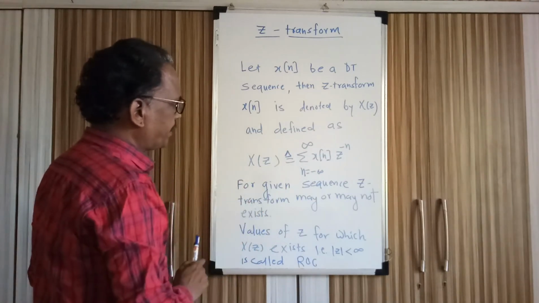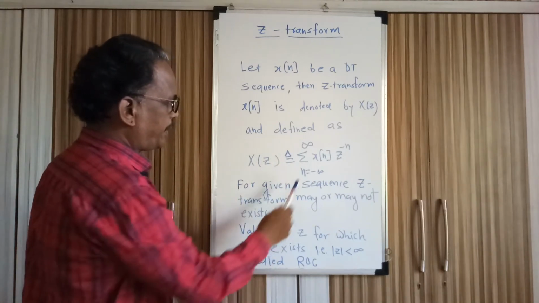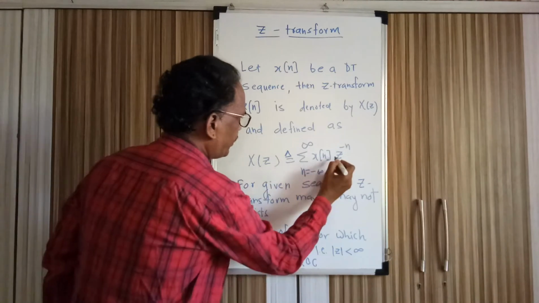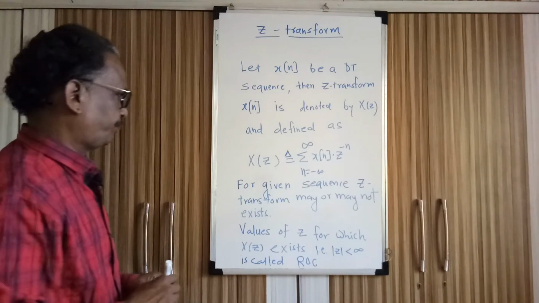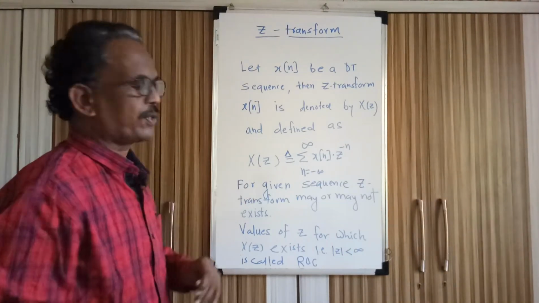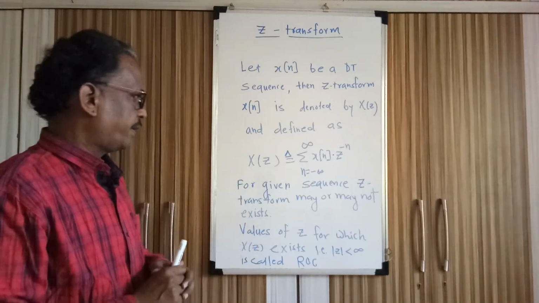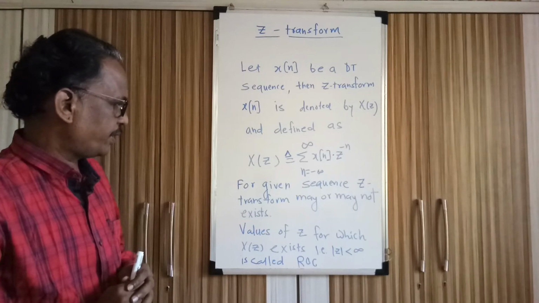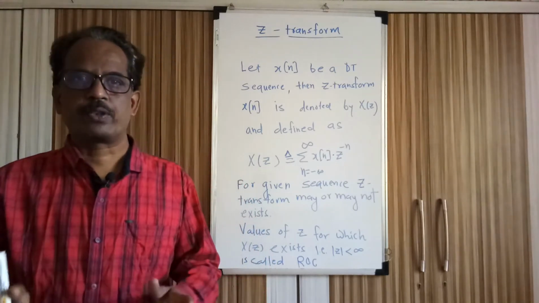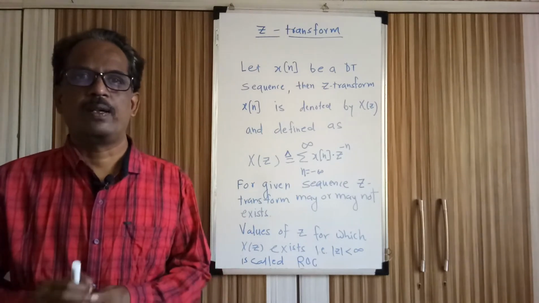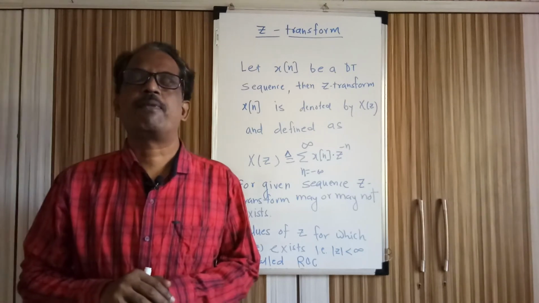So Z transform of the sequence x of n is defined as X of z is equal to the summation of x of n z raised to minus n. Here z raised to minus n is the kernel of the Z transform. For a given sequence x of n, Z transform may or may not be possible. So we have to define one more concept along with Z transform. The values of z at which the mod of X of z is less than infinity are called the region of convergence. While finding the Z transform, we always have to specify the ROC.